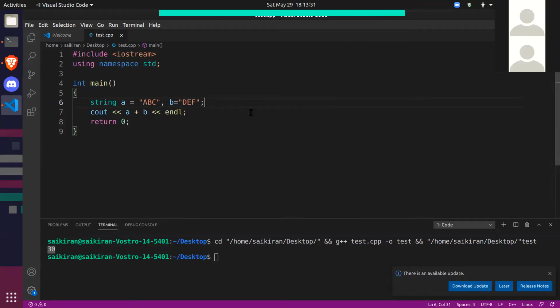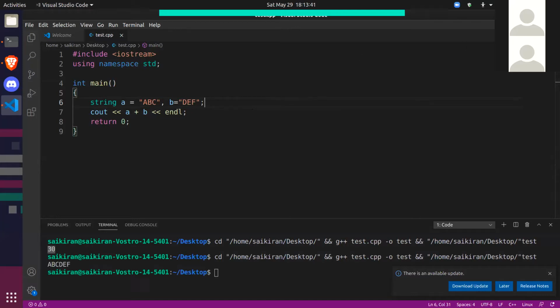So the technical term is concatenation. Concatenation is joining of two strings. Actually, let's first run this program and see what we get. So this is what we are getting, right? We're getting A, B, C, D, E, F. It is being joined and printed. So how does C++ know that when you add two numbers, it should give you a number, but when you use the same operator with strings, it gives you another string? The same plus operator is behaving differently when the data types are different. So how do you think it's doing that?